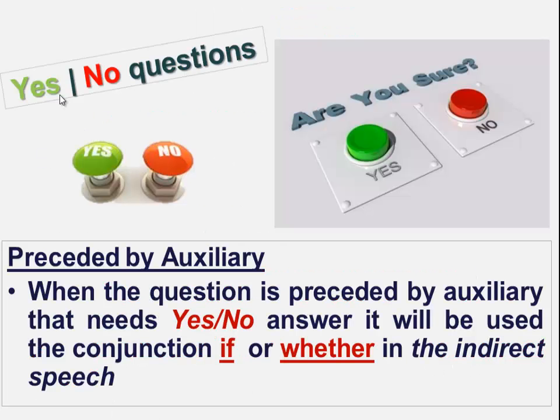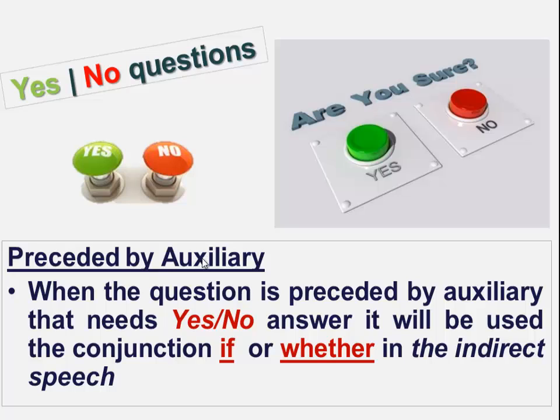Now, how do we change or report yes-no questions? First of all, what is a yes-no question? It's clear from the example here. Are you sure? Yes or no. A yes-no question is a question to which the answer is yes or no. Are you a student? Yes or no. Are you from Kuwait? Yes. The answer could be no. So the question itself is called a yes-no question.